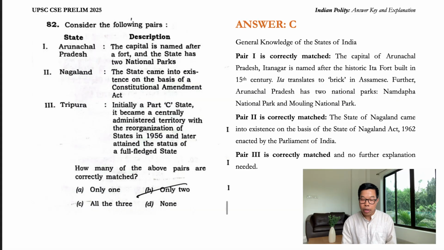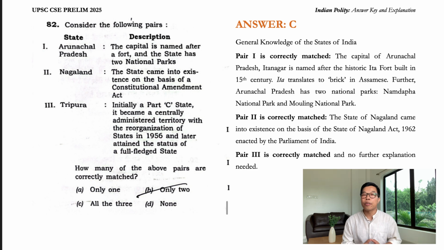Question number 82. Well, this is like a general knowledge of states of India question, and it may be a little tricky for many students. Many students might find this difficult. But well, let's see. State and description pairs. Consider the following pairs. Arunachal Pradesh: the capital is named after a food, and the state has 2 national parks. This pairing is correct, guys.